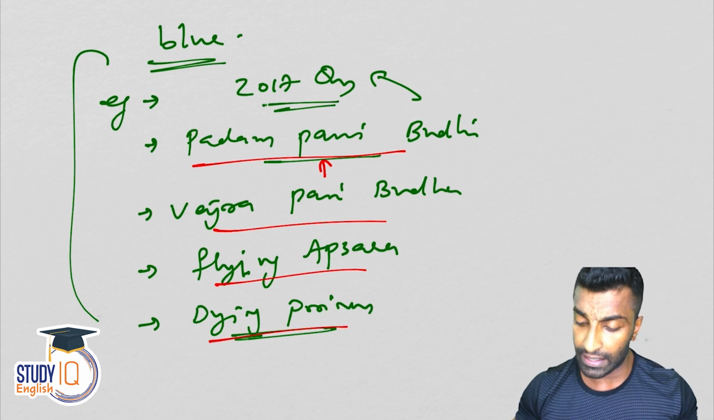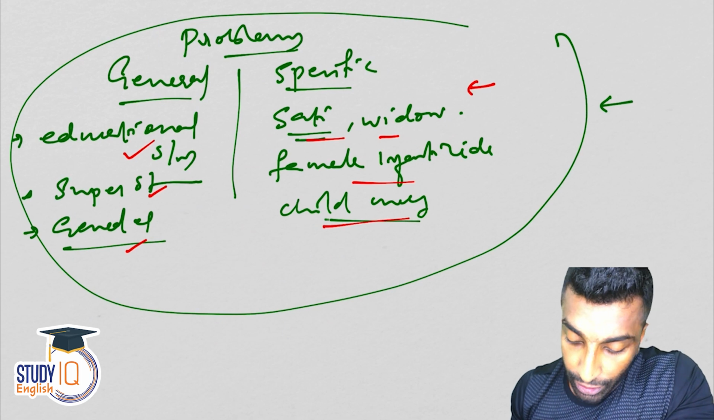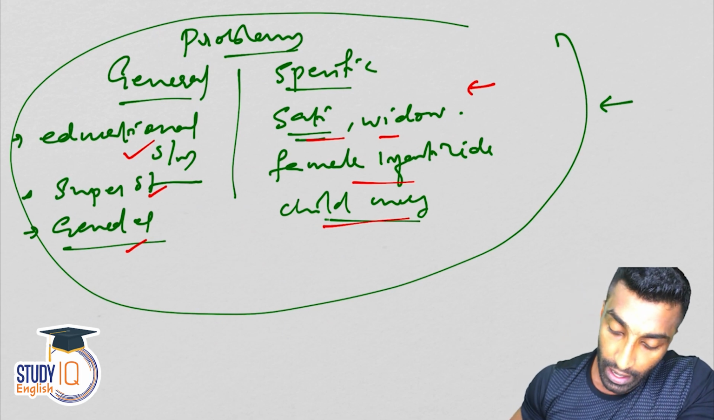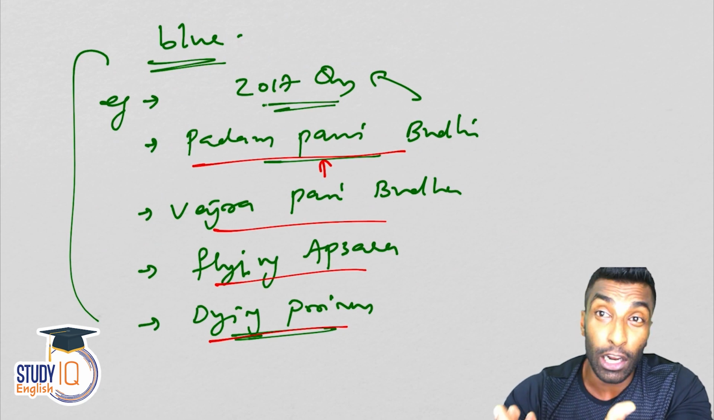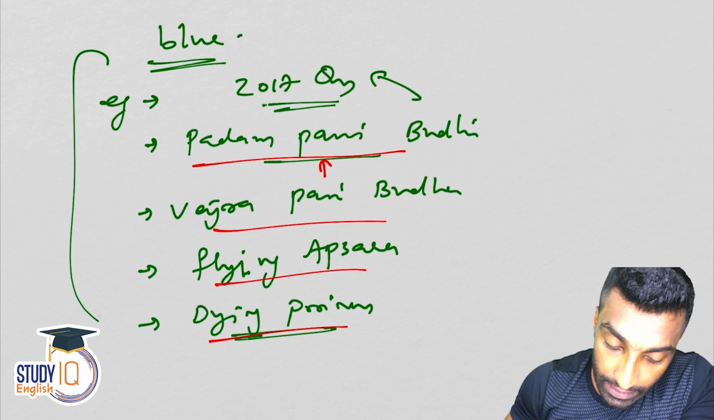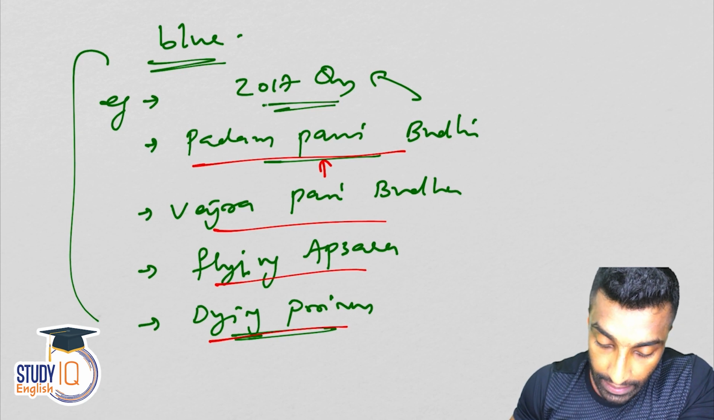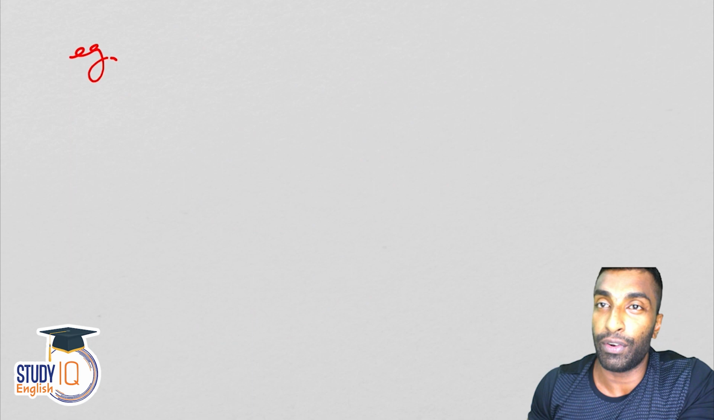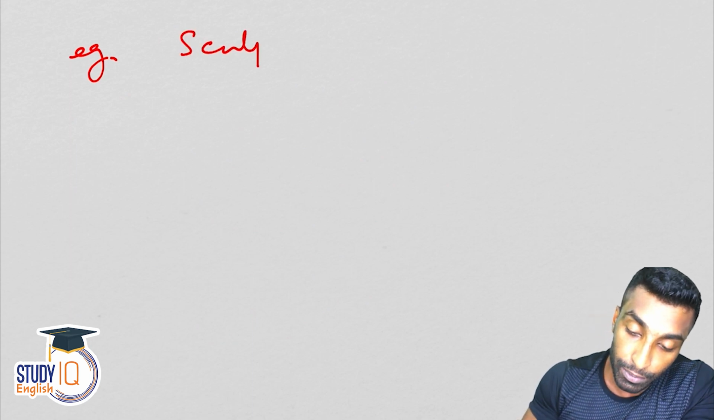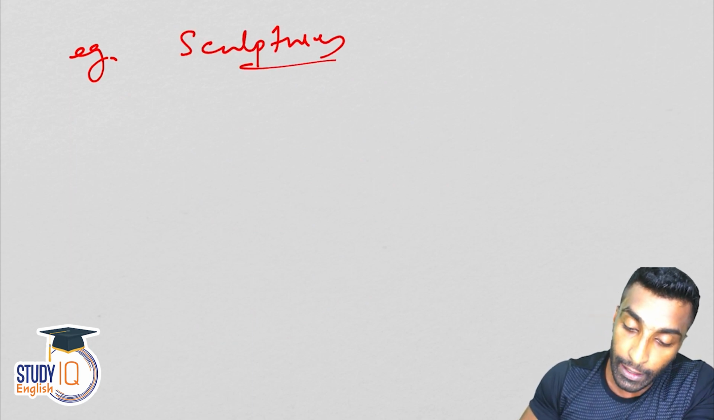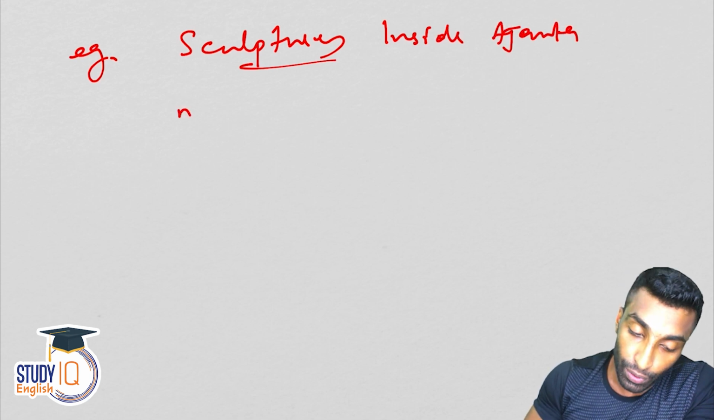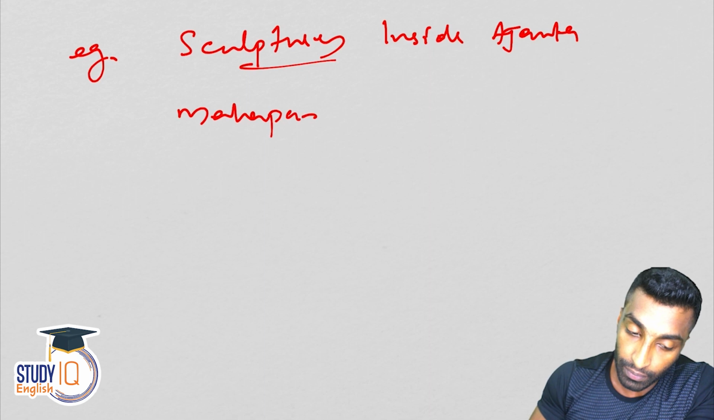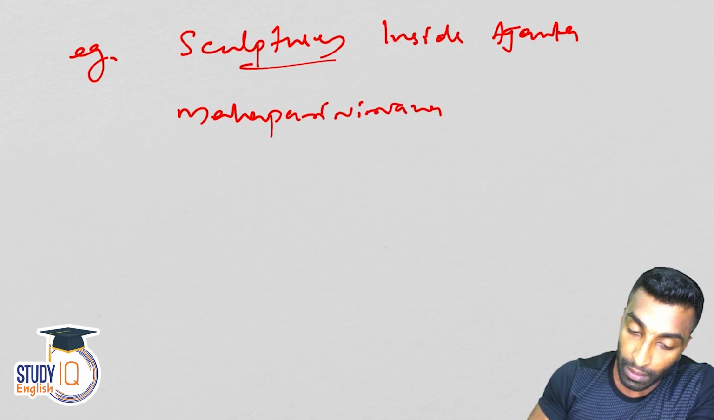So this is what we have discussed, but when I talked about the Ajanta Caves, I missed the sculptures inside. So let me quickly discuss the sculptures inside the Ajanta Caves. Just write the example, guys: Mahaparinirvana Buddha.